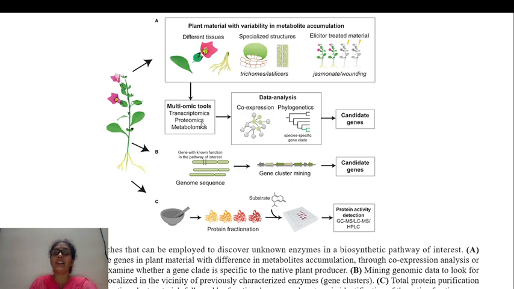By analyzing all these transcriptomics, proteomics, and metabolomics, next is data analysis. By using data analysis, there is phylogenetic analysis and co-expression studies. In phylogenetic analysis, by using the sequence database, we can study which species this plant belongs to. Next, candidate gene: which type of plant belongs to the candidate. And the next one is another importance: genes with known function in the pathway of interest, and genome sequence. By using the same plant, we can study the genome sequence by using the omic tool.